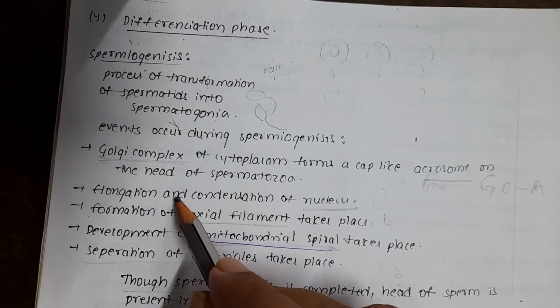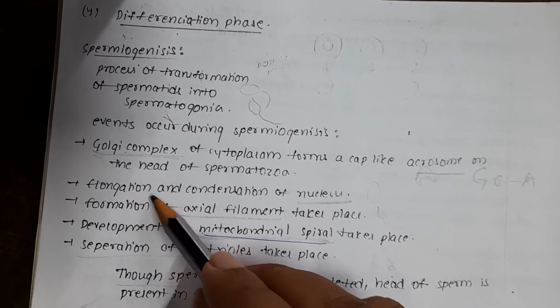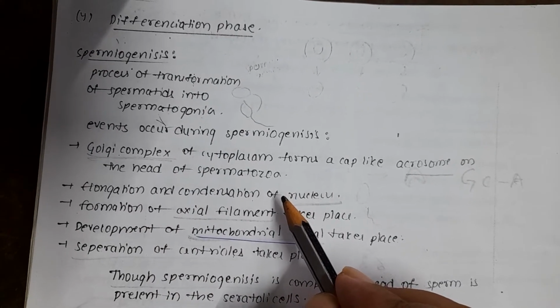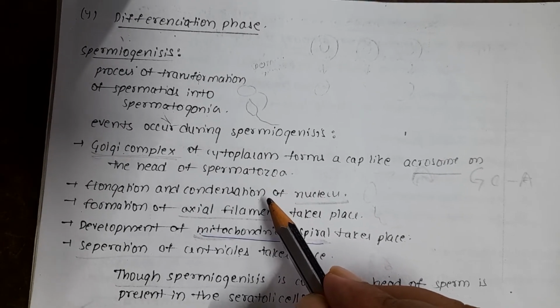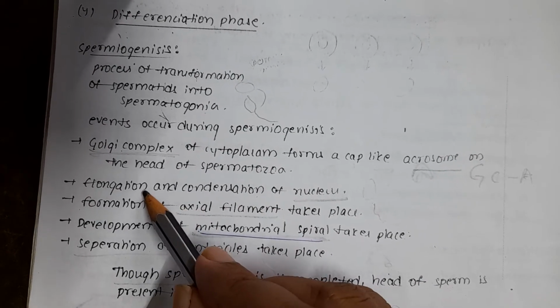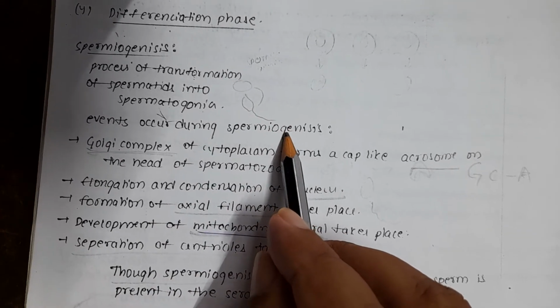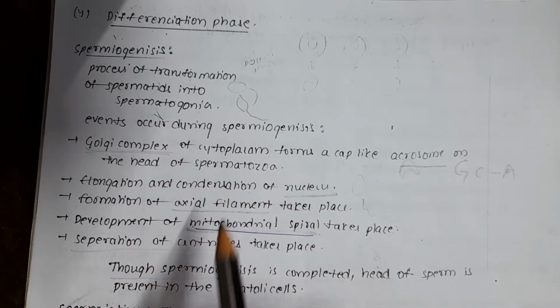Another change during spermiogenesis is elongation and condensation of the nucleus. In the head of the sperm cell there is a nucleus, and its elongation and condensation take place when the spermatid is transforming into the spermatozoa.